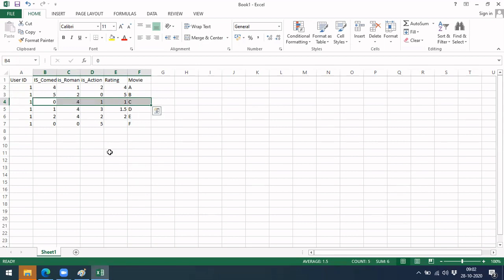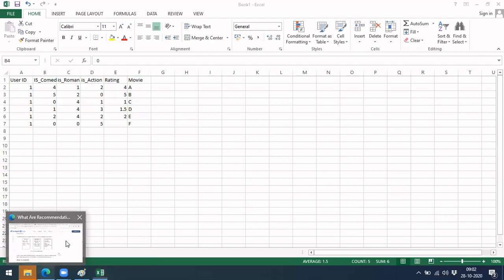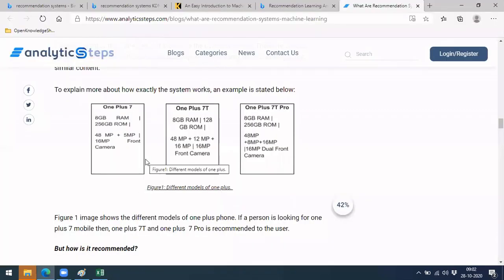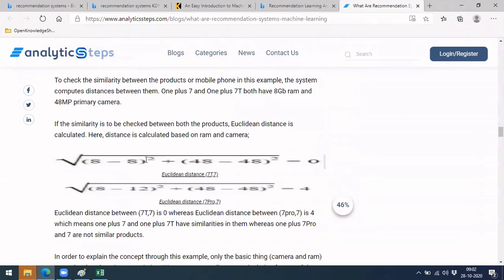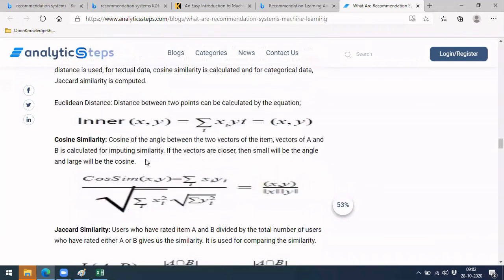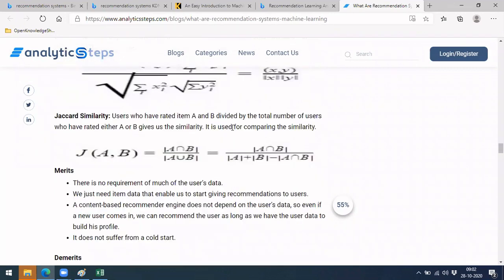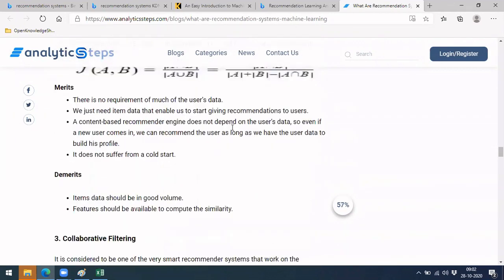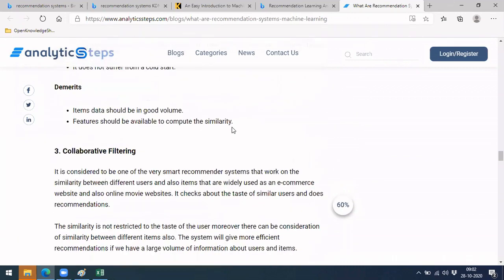But in case there are many features here, in that case you go for a different measure. I mean to say cosine distance or Jaccard similarity or something else. Okay, so this is about how we calculate the similarity. Based on the similarity, you can suggest the similar product. So these are the same thing, like cosine distance, again Jaccard similarity, and you can use any of these depending on your use case.